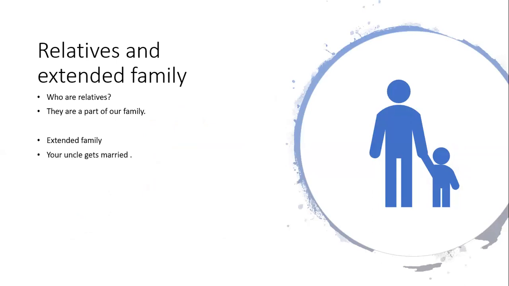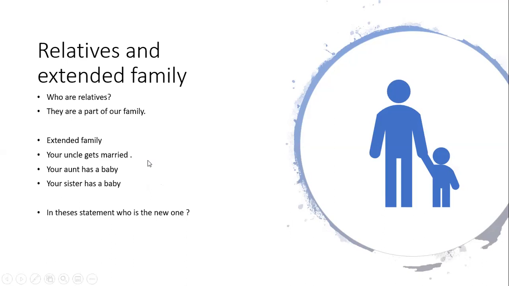For example, your uncle gets married. Your aunt has a baby. Your sister has a baby. In these statements, who is the new one? Your uncle gets married. So when your uncle gets married, he is getting married to your aunt, right? So uncle and aunt. So who is an extended family here? Aunt is an extended family.